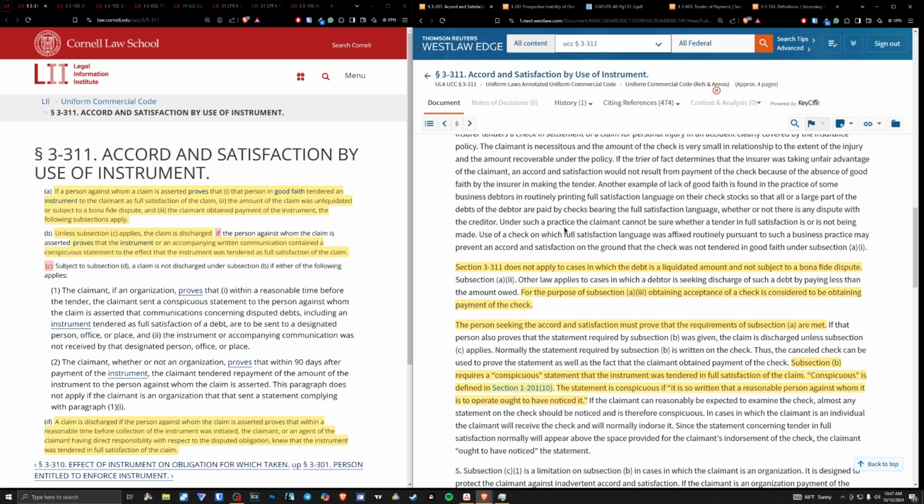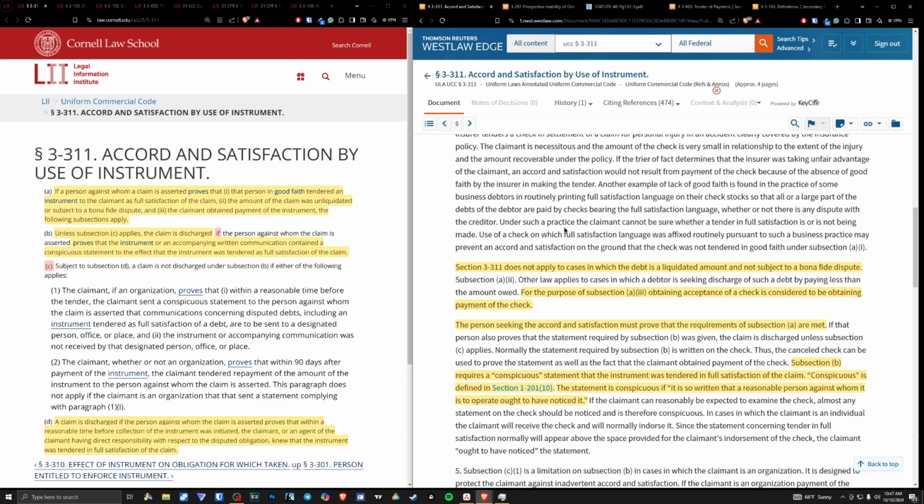And the way that they prove it is through their documentation. They're documenting the entire process through having certificates of service, through having everything that they need, sending it through certified registered mail, however it's sent. This is all form. This is all evidence that proves. Okay? This is all evidence that proves. Very simply. Okay? Subsection B requires a conspicuous statement that the instrument was tendered in full satisfaction of the claim.